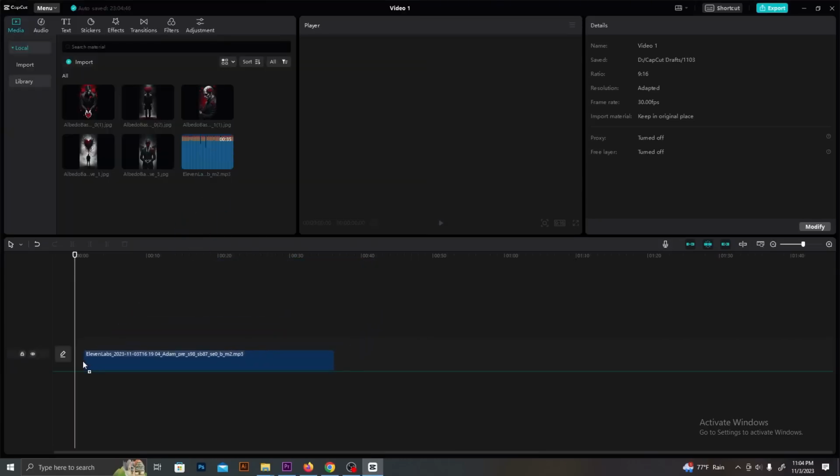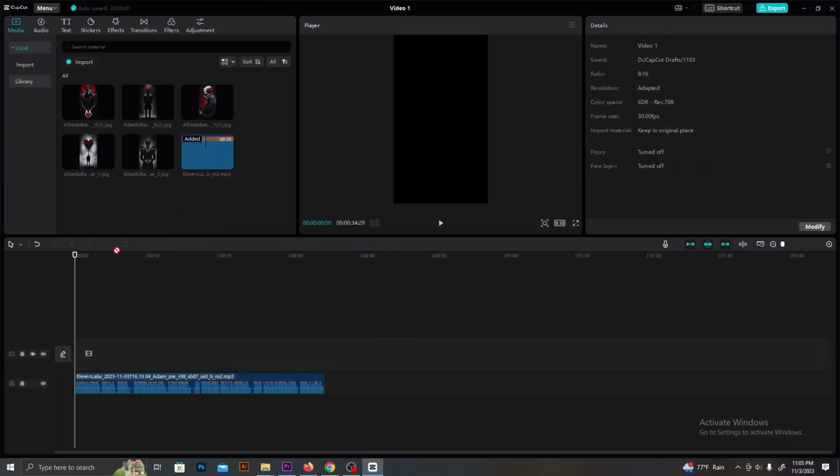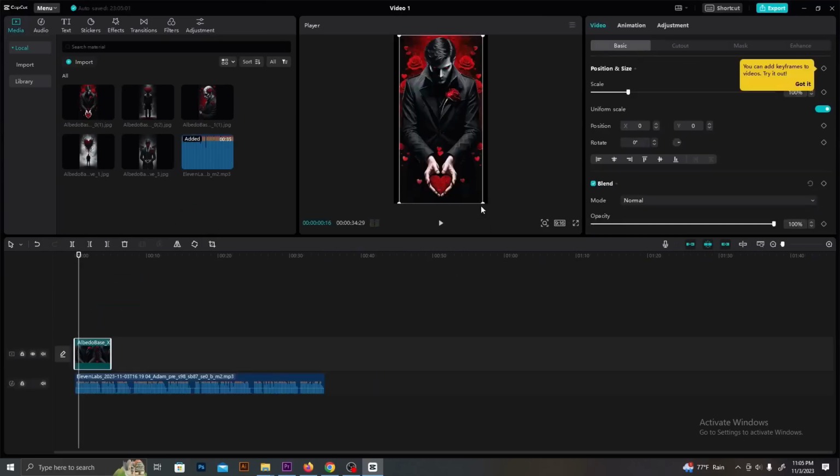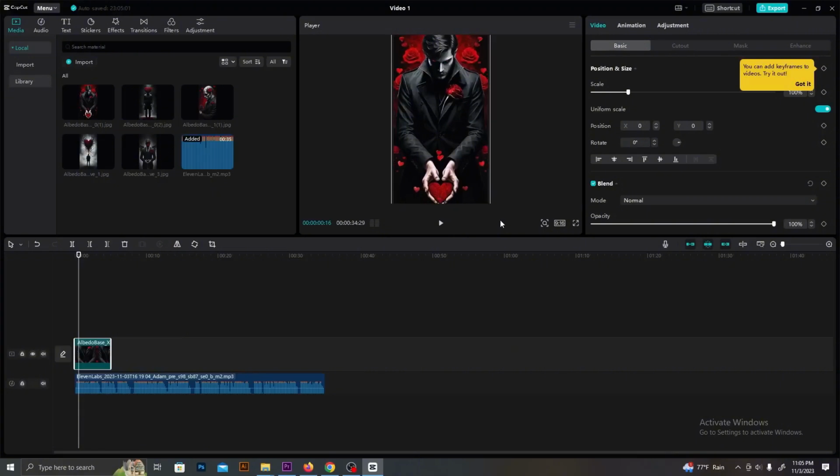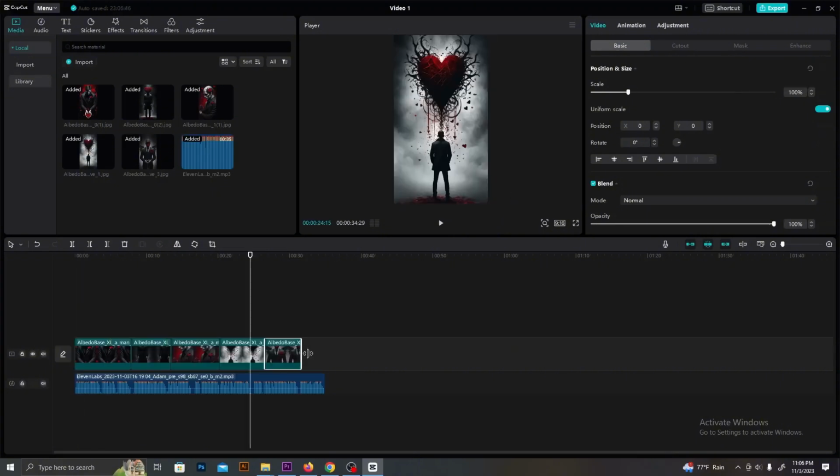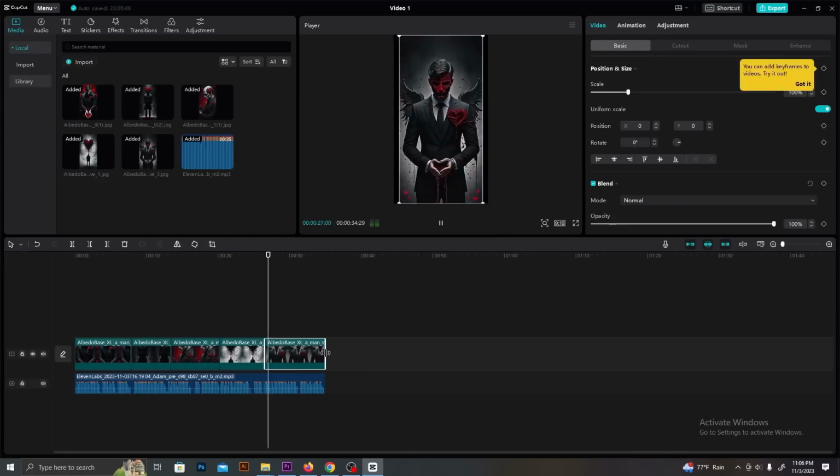First, drag the voiceovers to the timeline. Place these images on top of it like this, and make sure to edit its size according to the video size. You can add images one after the other like this. If you have more images, it will increase the content quality.